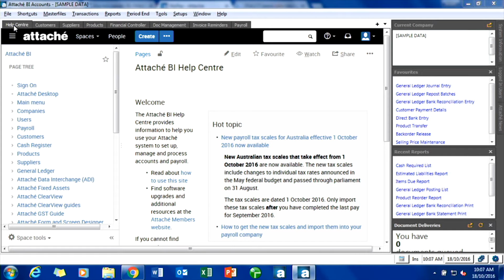This is the way of the future. There are no more manuals. We still get businesses that buy the software that will ring and say, you know, is there a manual? A manual is outdated the day it's printed. The day it goes to print, it's outdated. So manuals are no longer. We will maintain the Help Centre with each release that comes in, with new modules or new features that were introduced as well. They will all be updated on the Help Centre.